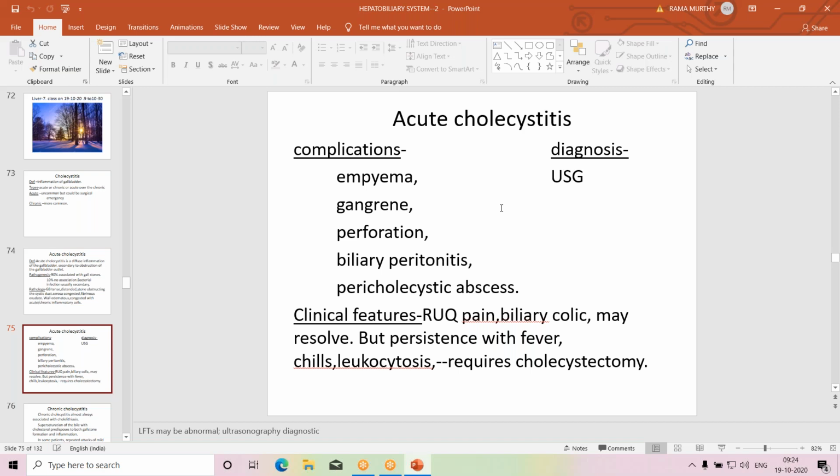Gangrene is putrefactive infection superadded on necrosis. And ultimately the gallbladder wall becomes thin and becomes perforated. Perforation leads to peritonitis, that is called biliary peritonitis. Bile escapes into the peritoneal cavity, and there it causes infection.